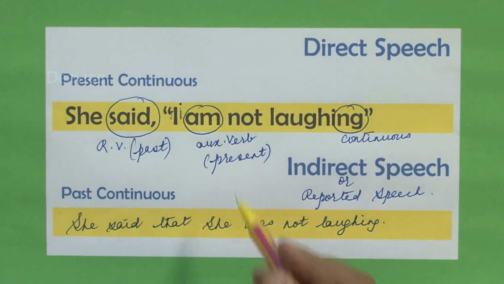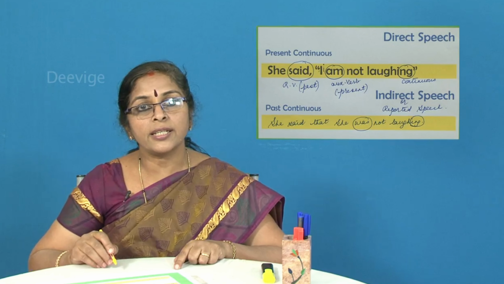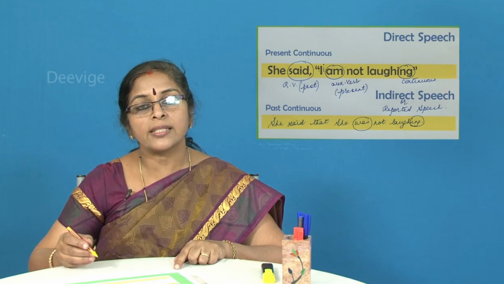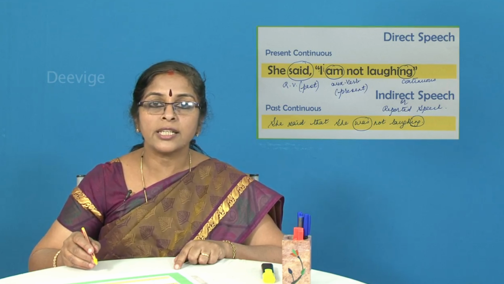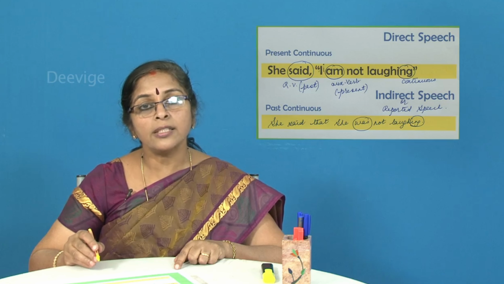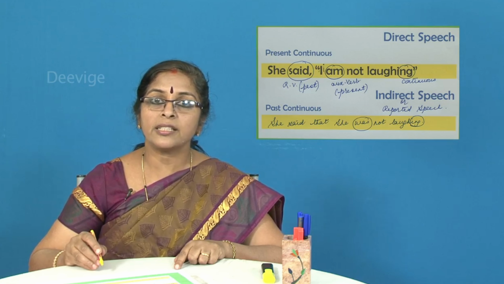So, am has been changed to past tense and laughing as ing. So, you have retained it in the continuous tense. So, present continuous, we have changed it successfully to past continuous and this is the right way of changing this particular sentence from the direct speech into the indirect speech.